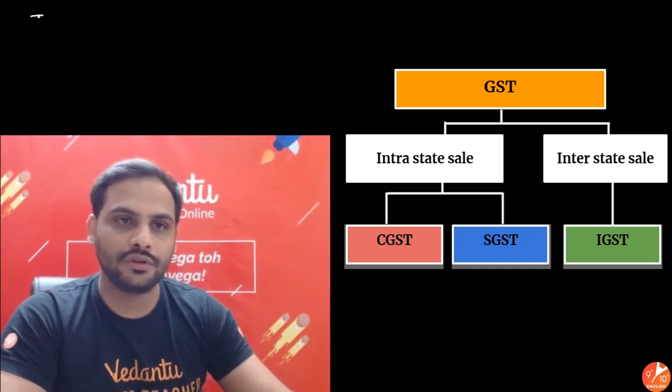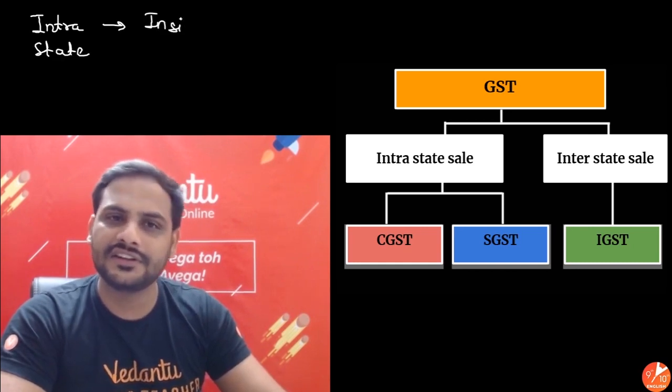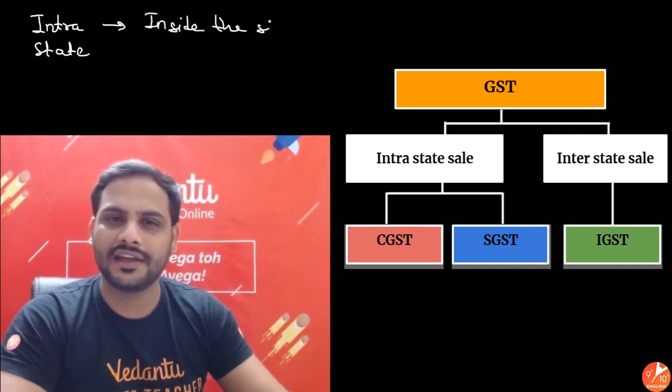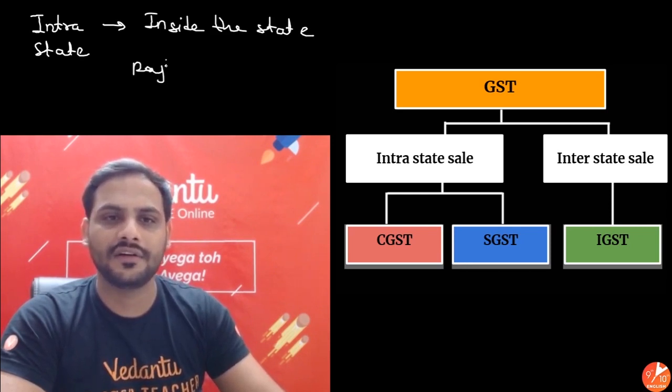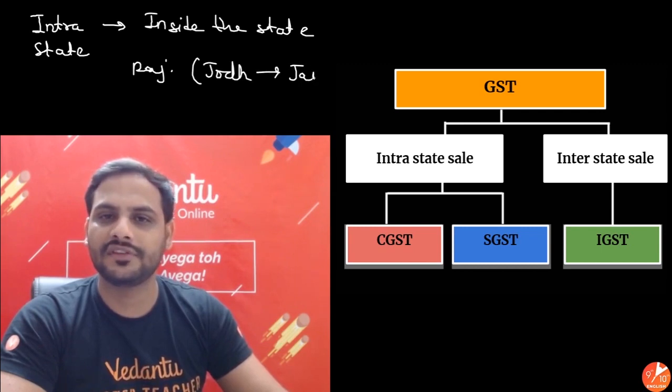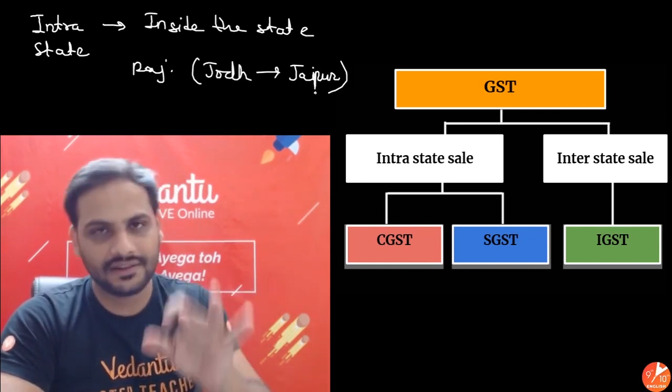Intrastate, as you all know, means inside the state or within the state only. Say, let's say in Rajasthan, Jodhpur to Jaipur, one business or one transaction is happening. So it is within the state, so it is intrastate.